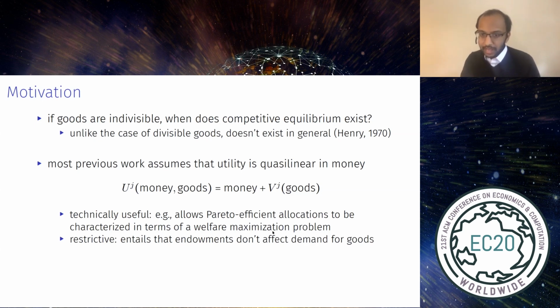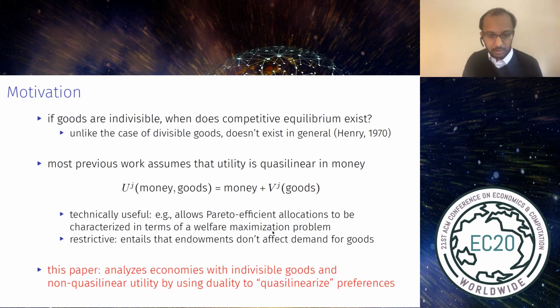For example, it implies that an agent's endowment doesn't affect its demand for goods. So a consequence of quasi-linearity is that if an agent has more money, or an agent's endowment of a house becomes extremely valuable, that's not going to make the agent change what other house it demands. That is, if my house appreciates, quasi-linearity says I'm not going to try to move to a more expensive house.